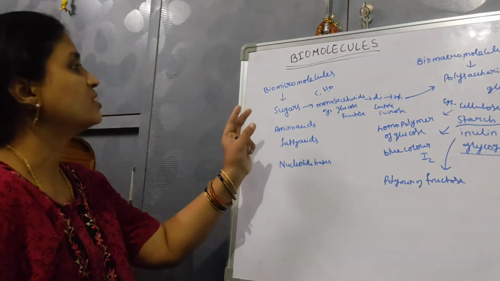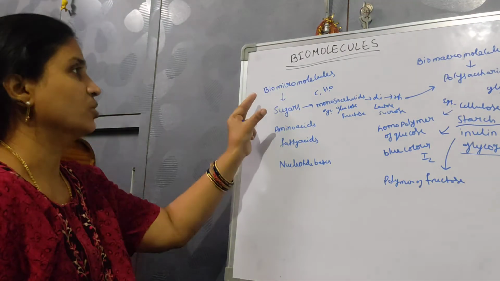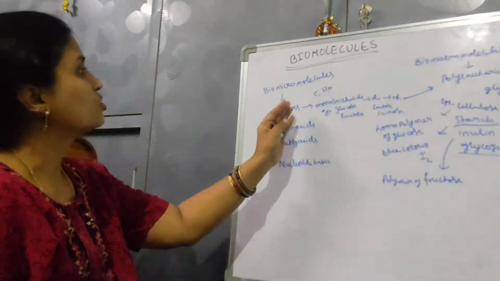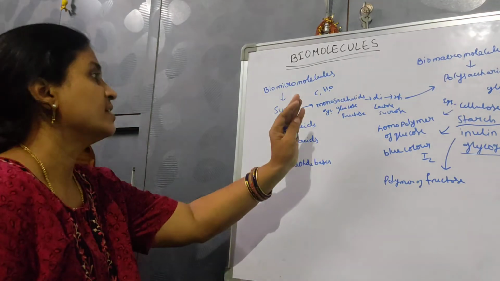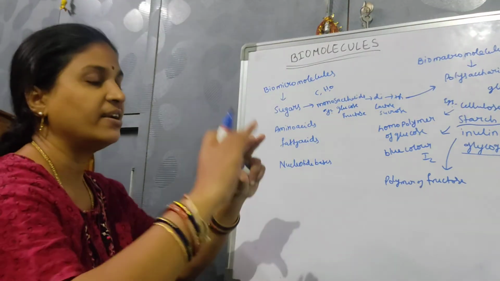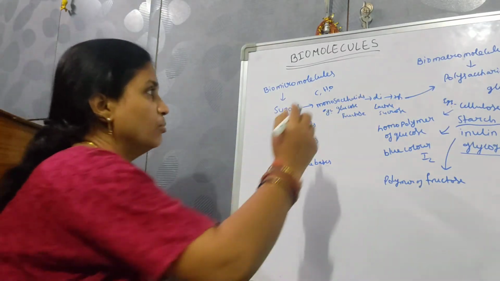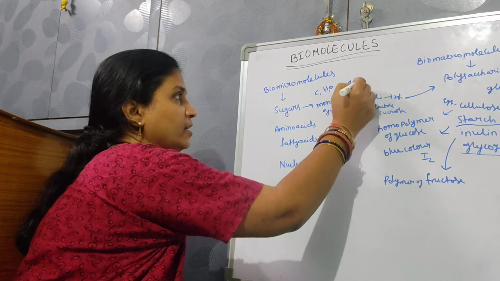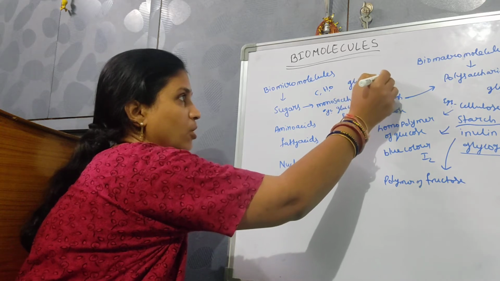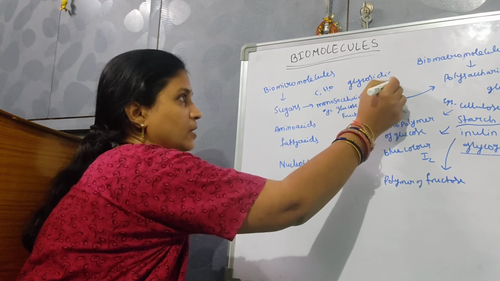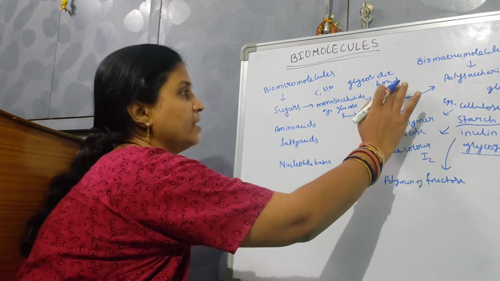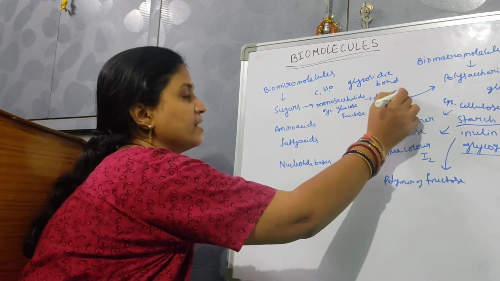The sugars are simple micromolecules, and their examples are monosaccharides. These monosaccharides bind together and form a disaccharide by a glycosidic bond. Then the disaccharide will form into a trisaccharide.